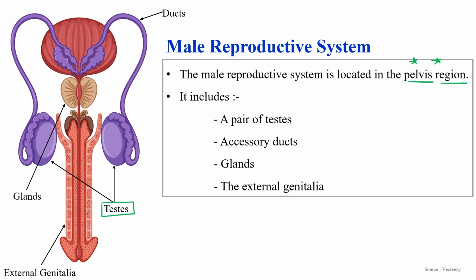Males have a pair of testes, these purple, oval shaped testes, accessory ducts, these are the ducts, these brown bean shaped structures, the glands, and external genitalia. Clear? Now one by one we will discuss all the parts. So the first one is the testes.